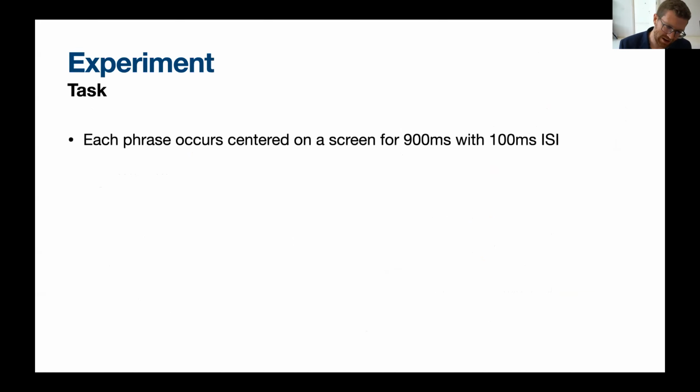The task is a very simple task. It's an RSVP picture matching task. So each phrase occurs centered on a screen for approximately 900 milliseconds with a 100 millisecond interstimulus interval. So the windows of analysis will be 1 second. This may seem a little bit long, but remember that we're actually having readers read entire phrases. And also it's received wisdom that reading times are a bit slower for the Devanagari script compared to other languages.